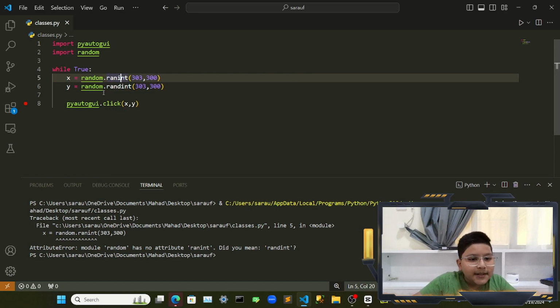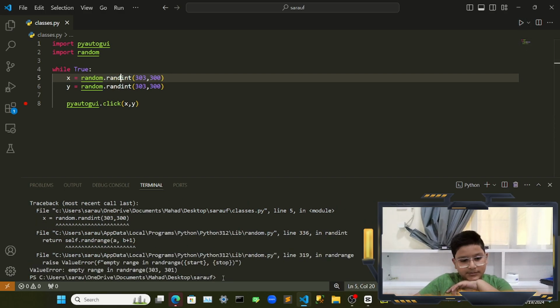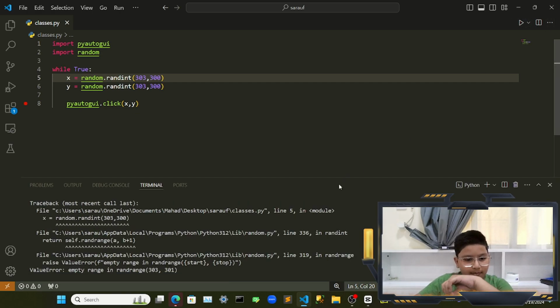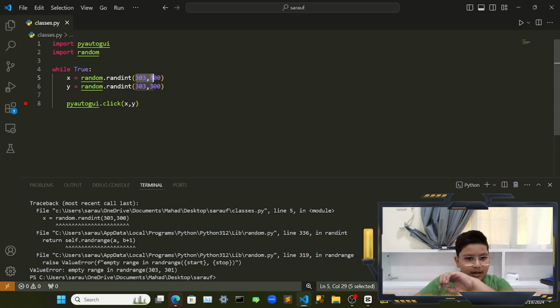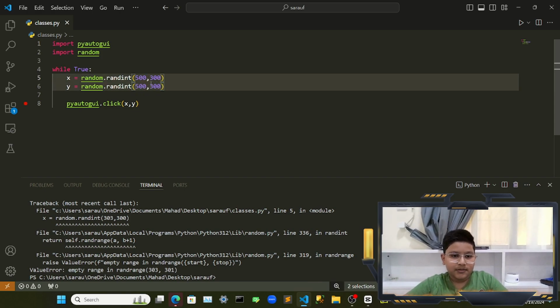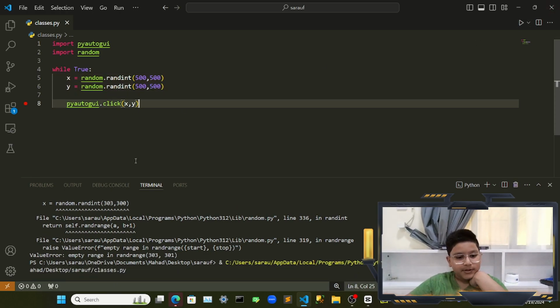Oh, I missed the D. randint. Now what's that error again? I'll just write Control D 500, then delete 500. I think it will work now.